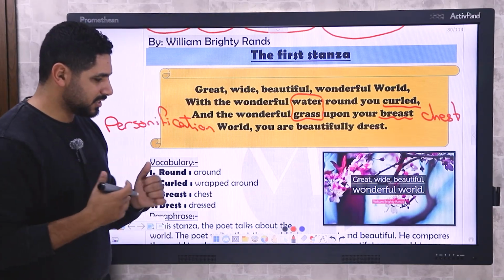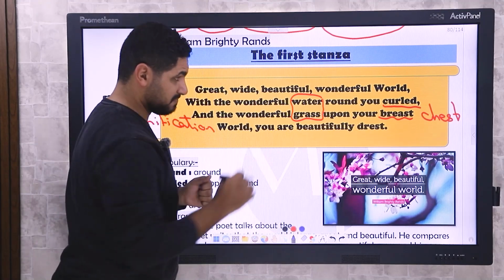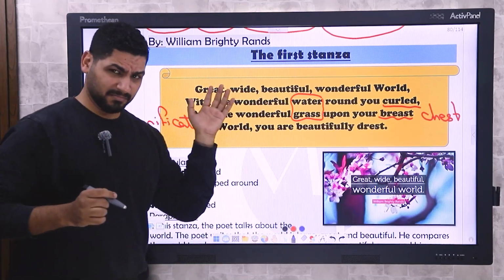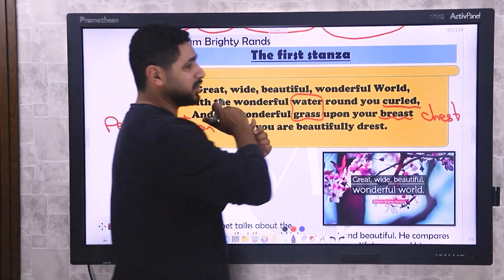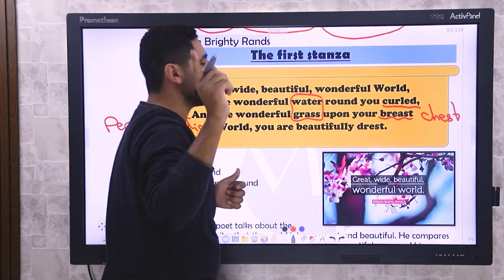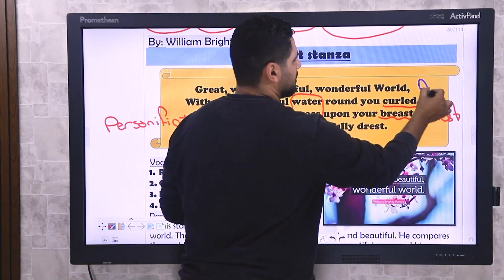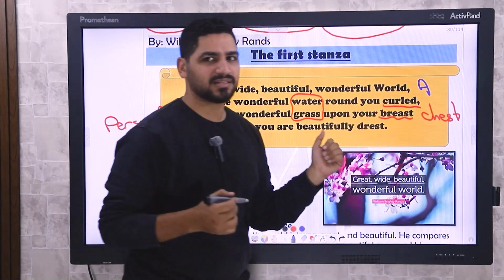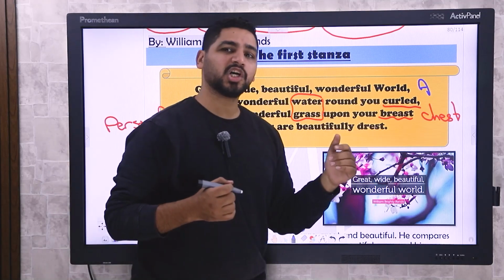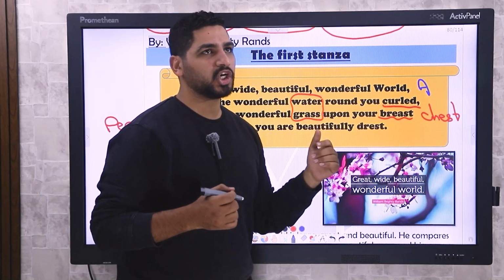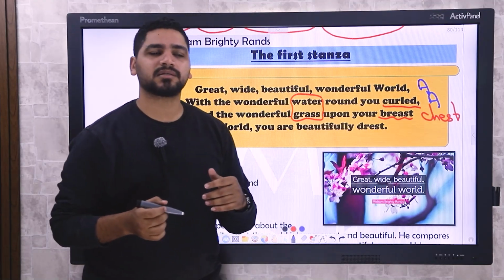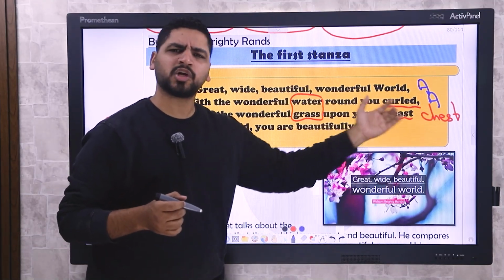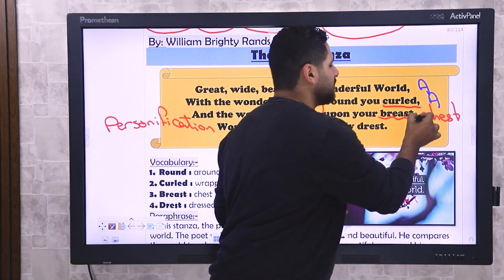So this is the first stanza. What about the rhyme scheme? We have rhyme scheme here. The first line ends with the word world. All of you know that the first line is always A. World, A. What about curled? World, curled. So it's going to be A as well. What about breast? Does it go with curled? Does it rhyme with it? No. So this is going to be B.